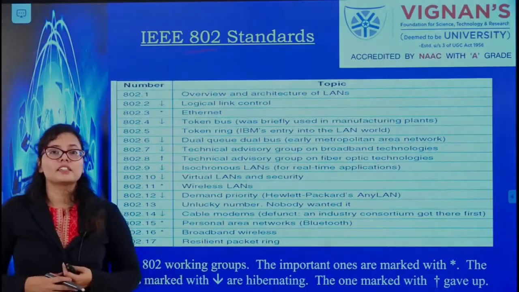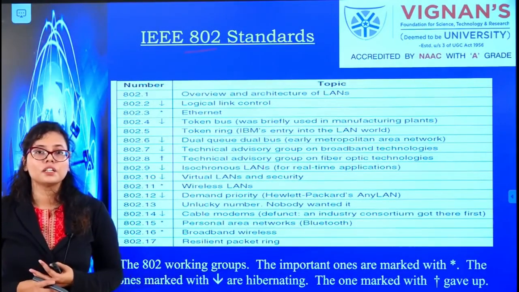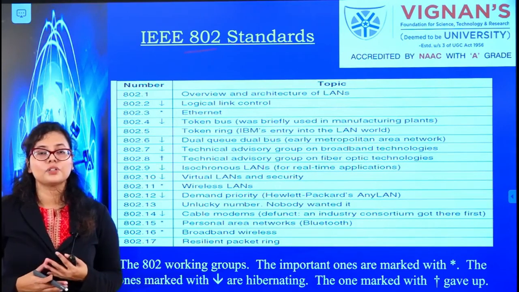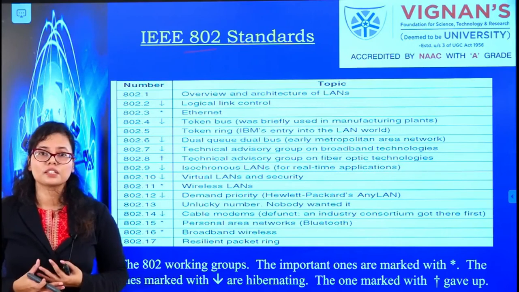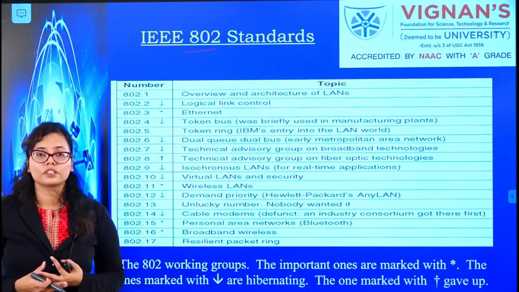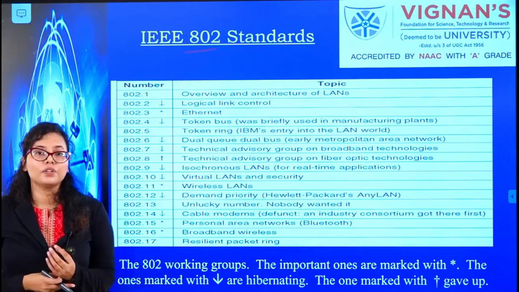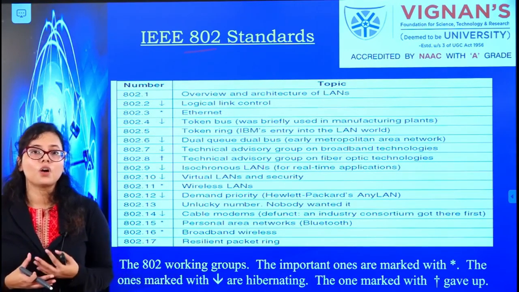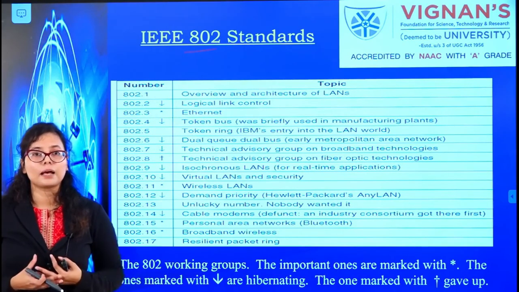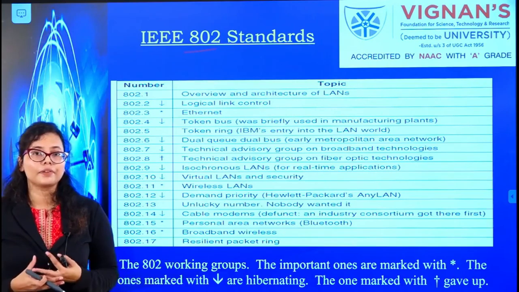With these IEEE standards, we are now over with your first unit. We have already seen in your first unit the basic idea behind computer networks, the uses, then the components of computer networks, hardware and software, and we discussed them in detail. Along with that we looked at an example internet, ARPANET, and finally we looked at IEEE standards.